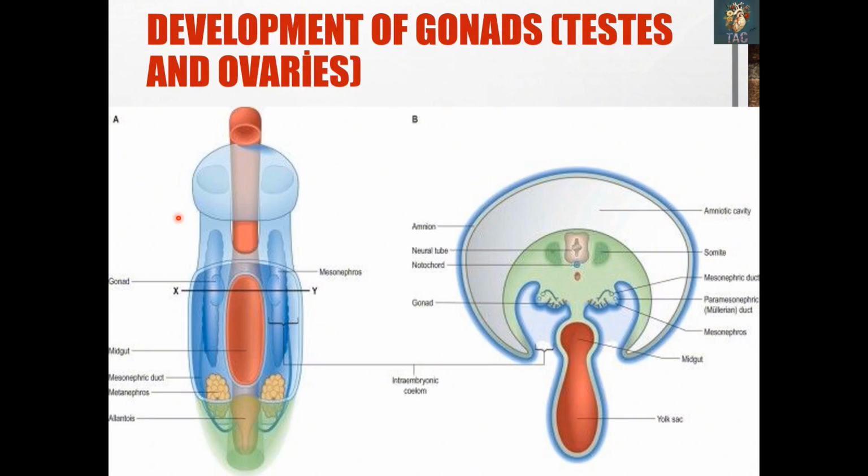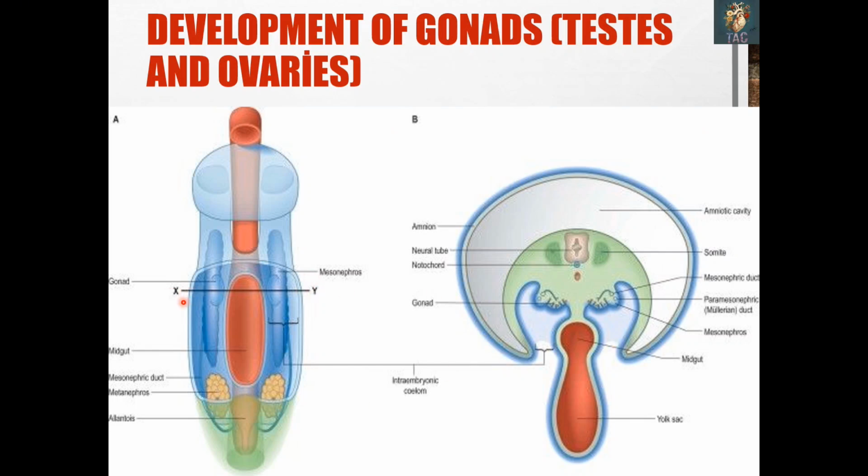The same slide at high magnification you can see. This one was the mesonephric duct, and over here this is the gonadal ridge which is developing. This one is the developing GIT, that is the midgut, the foregut and the hindgut, and here in this area you can see the metanephros which will form the kidneys.